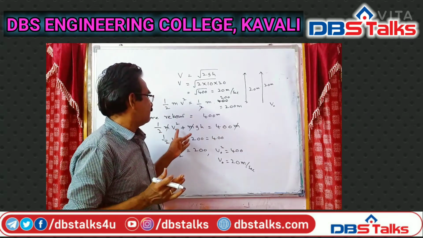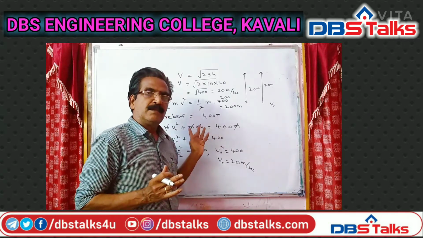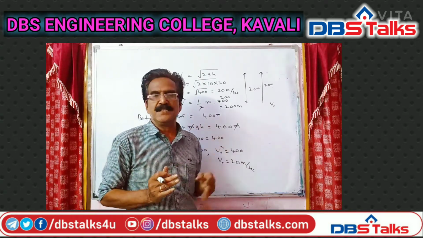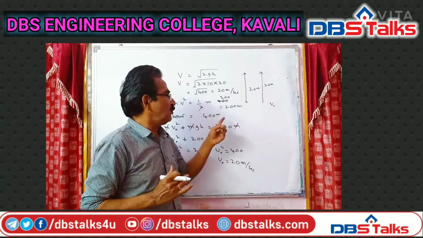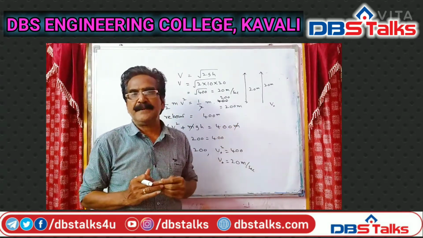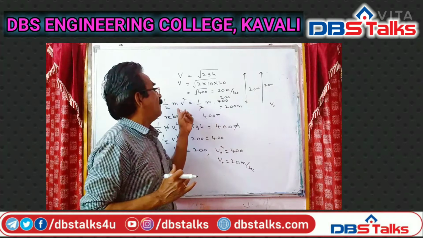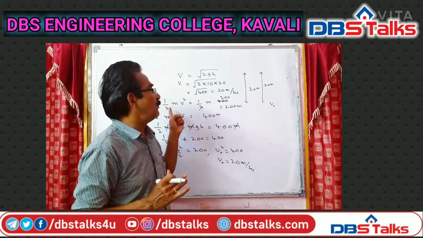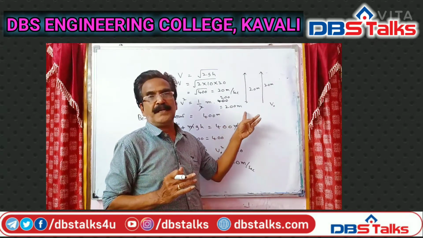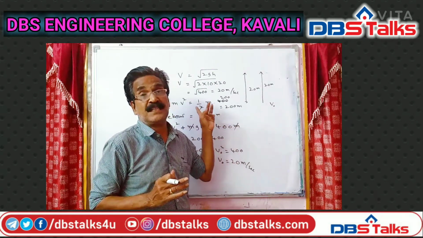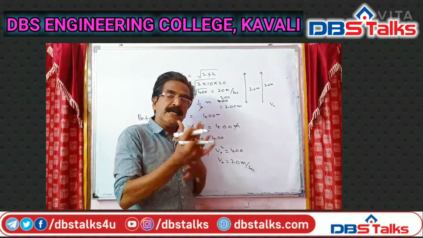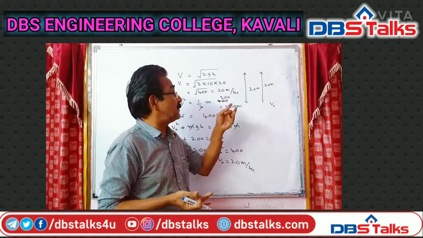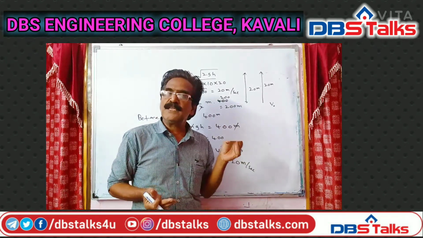What we have done: the energy of the ball before rebound, that is half m v0 square plus mgh, the initial energy of the ball, kinetic energy plus potential energy, is equal to 400 m. How? After rebound, the energy of the ball is 200 m.